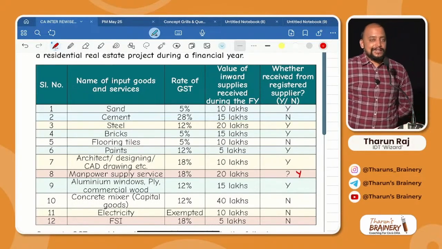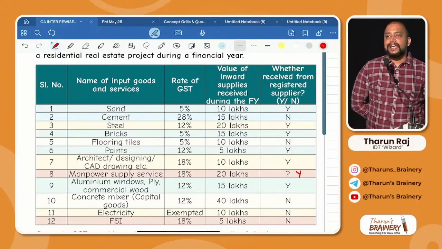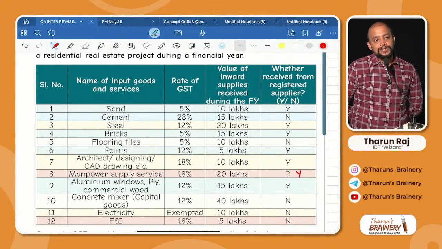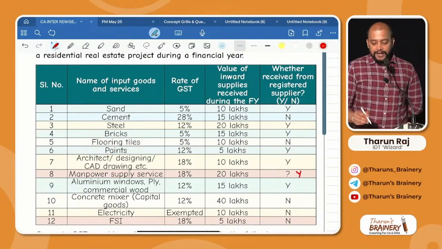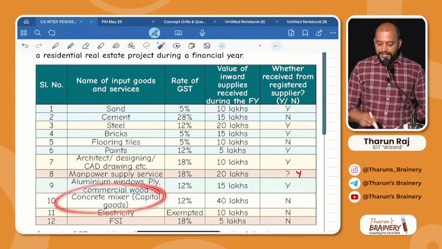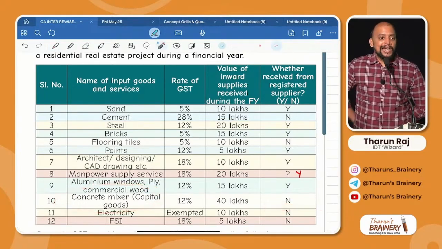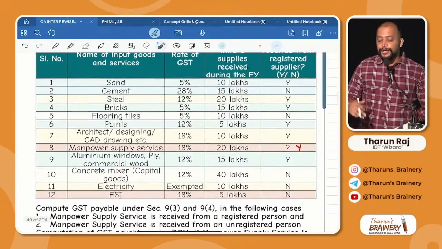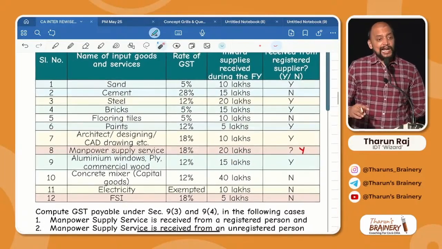Step 1 is what here? Capital goods, correct? Check in the list, we have capital goods. Whether purchased from a registered person or unregistered person, it is given as N, meaning purchased from an unregistered person. So what we need to do? We need to pay GST under RCM.